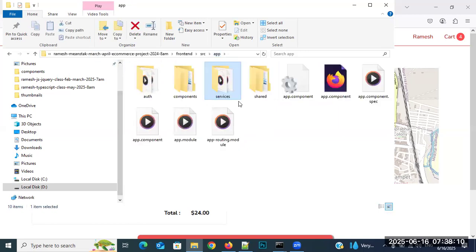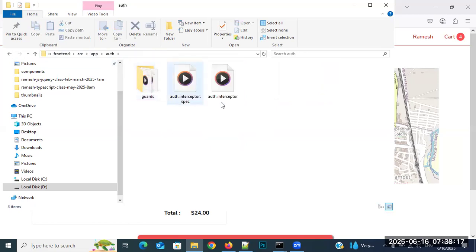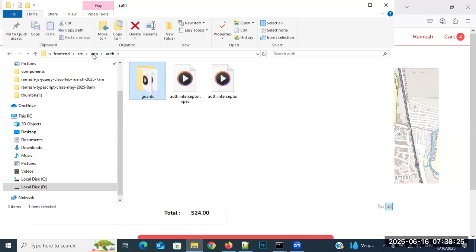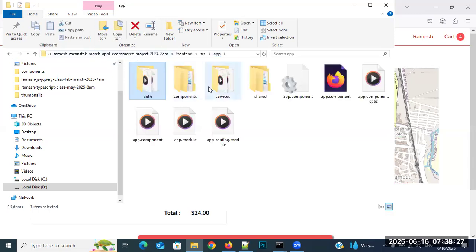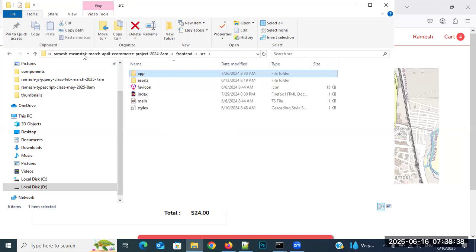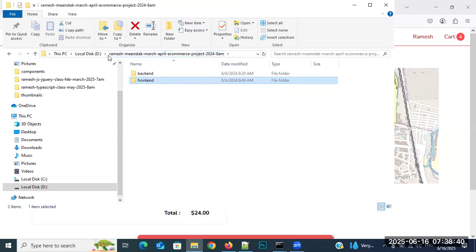Not only that, it will contain the authentication functionality I have already shown you. And there is the interceptor concept and the guard concept also, so interceptors and guards are both covered. Then components: the entire page is a component, and a particular section is also a component. Understand it, everyone?